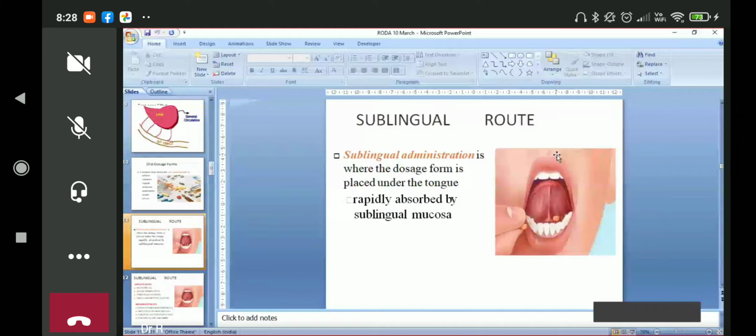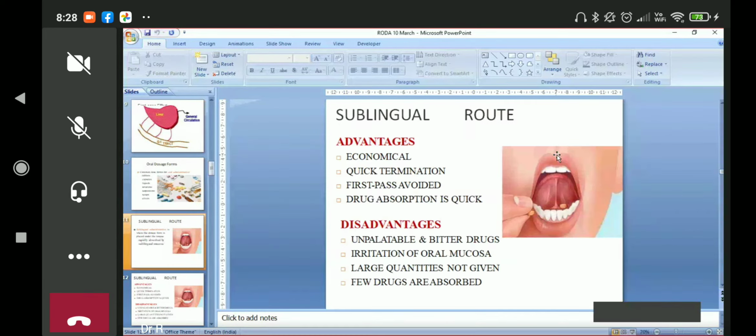metabolized. So if we take the sublingual route, under the tongue, if you remember your anatomy, because you're very fresh in anatomy, the under surface of the tongue is highly vascular. Blood vessels are enormous over there, and absorption of the drug is very fast. And especially lipid-soluble drugs will be absorbed more from this route. So it is economical, you have to put it in the mouth. Even a glass of water is not required.